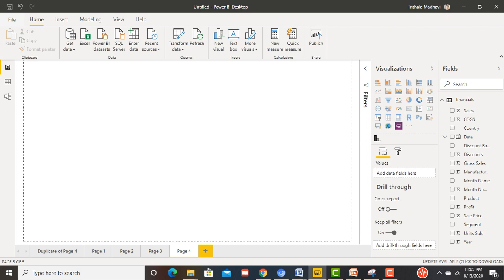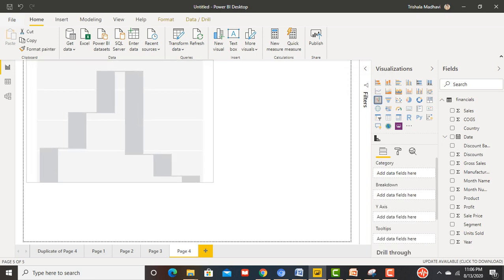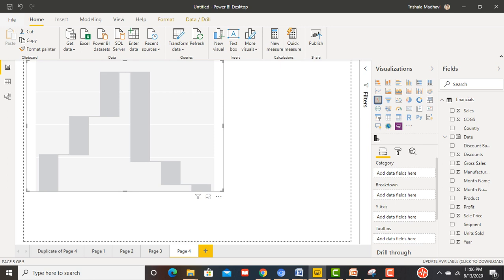So now we are in Power BI Desktop. First I am going to show you the waterfall chart. In the visual section you will see the waterfall chart symbol. Double click, and you will get it here. Now I am going to bring